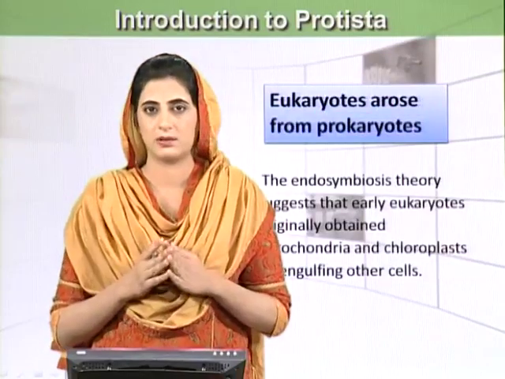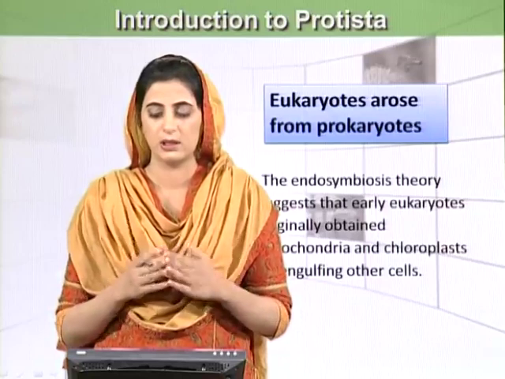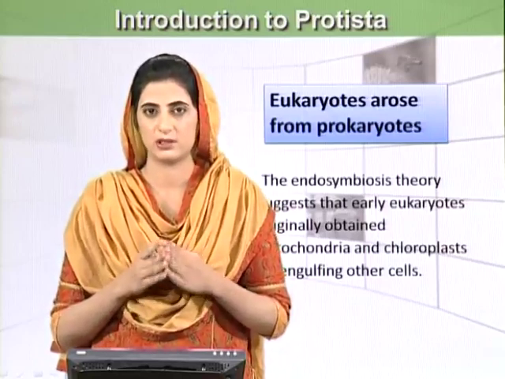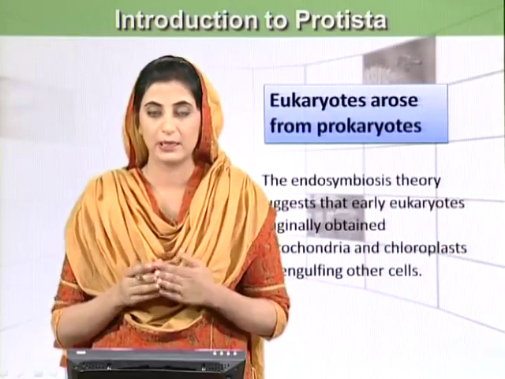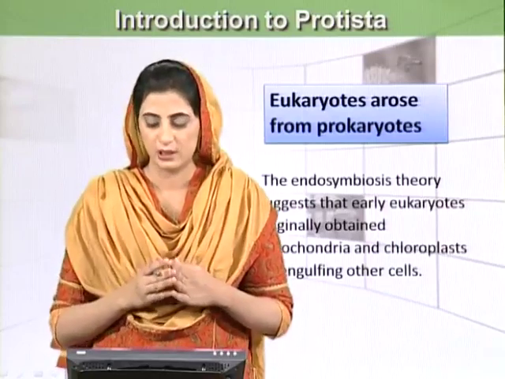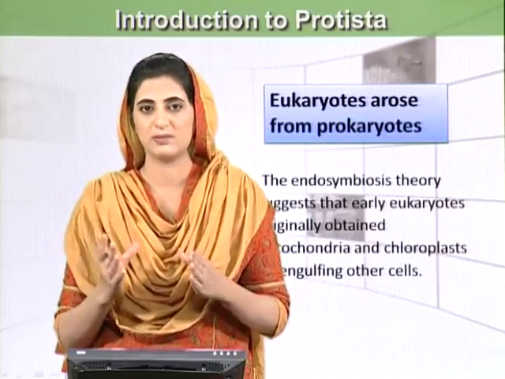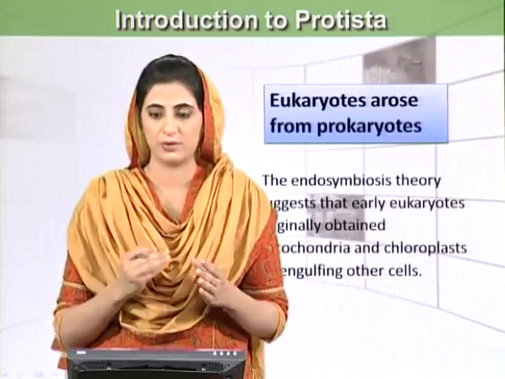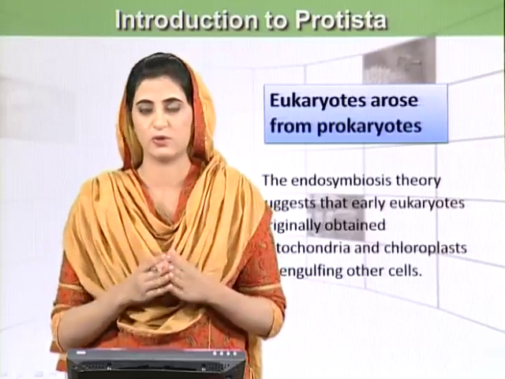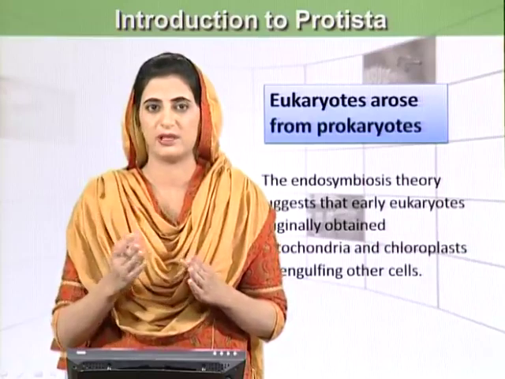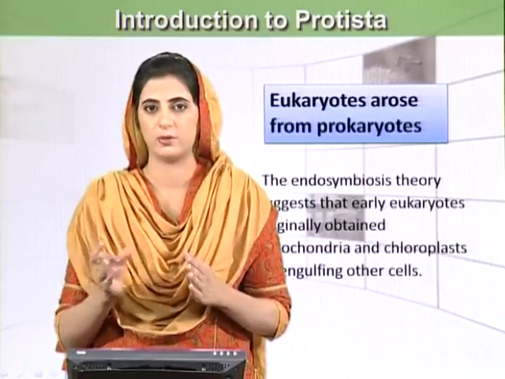There is a statement that eukaryotes arose from prokaryotes, and for this we have the endosymbiosis theory, which suggests that an organism engulfed another prokaryote, which then became mitochondria or chloroplast.